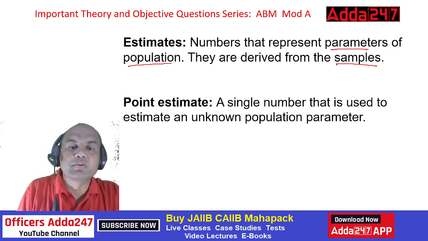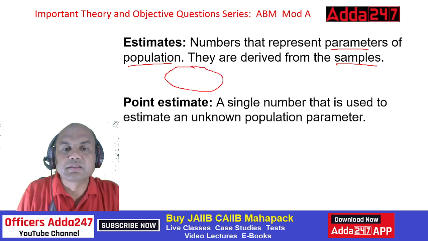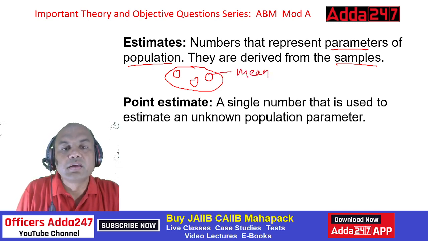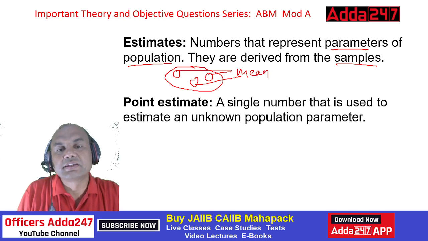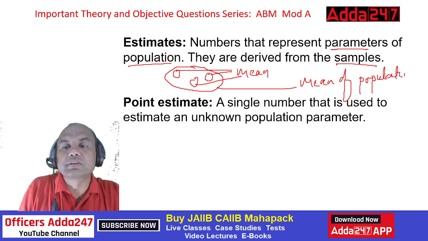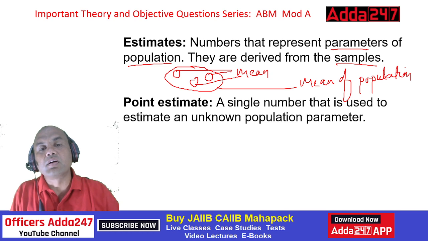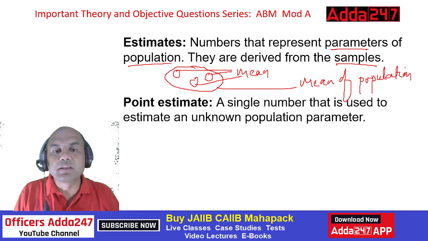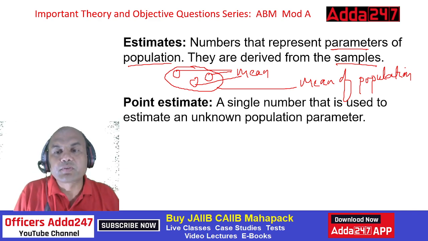Remember. This is my total population. So I take samples over here. Then come up with a number. That is the mean of this, the mean of this, and the third one. All the means I take, right? So using these means I find the mean of the population. This is what I find out without doing the actual survey of the population. So the mean of the population is found out using the mean of the samples. This part for population is always known as parameter.